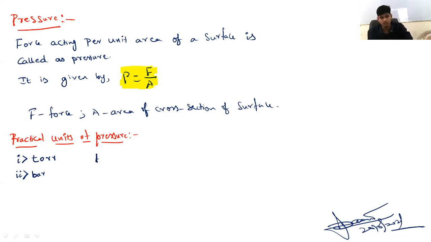Remember, one torr is equal to 133 Pascal, and one bar is equal to 10 to the power of 5 Pascal. You should remember the conversion between torr and Pascal, and bar and Pascal. So these are the two practical units of pressure.